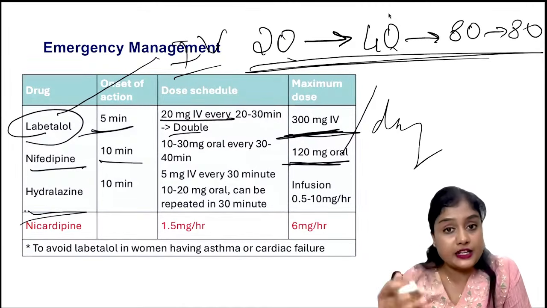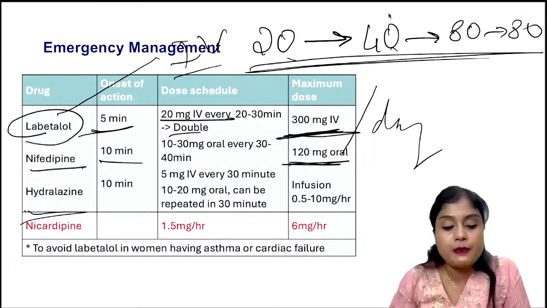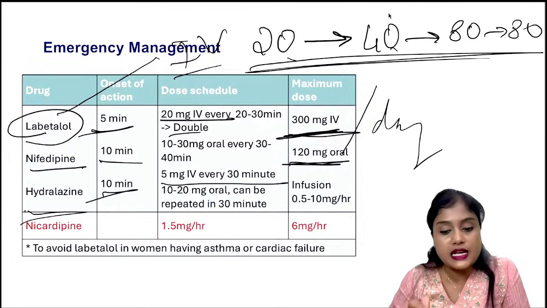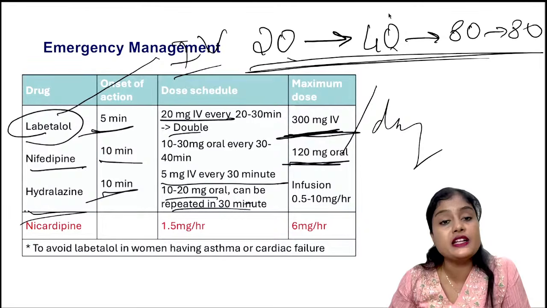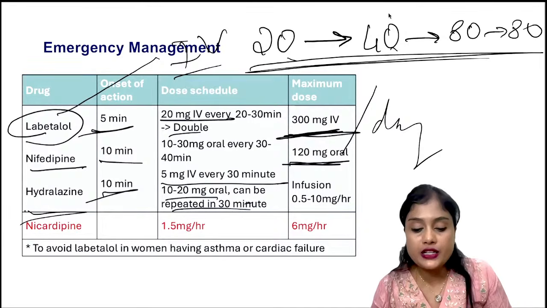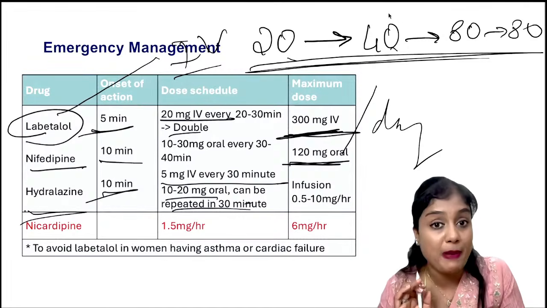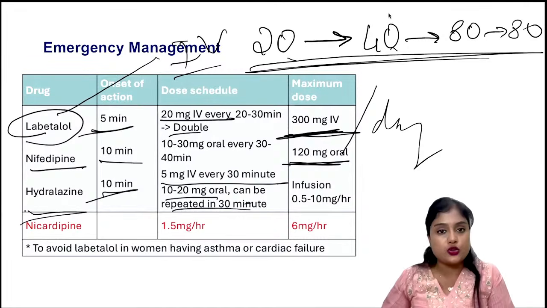Hydralazine is again an infusion drip, where 10 minutes is the onset of action. Here, 5 mg every 30 minutes you can start, and then you can maintain a dose of 10 to 20 mg orally or repeat in the next 30 minutes. Infusion at the rate of 0.5 to 10 mg per hour you can give maximum. Okay, this is the maximum dosage you can give.